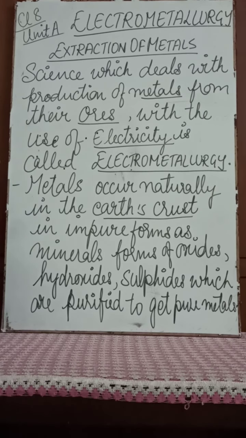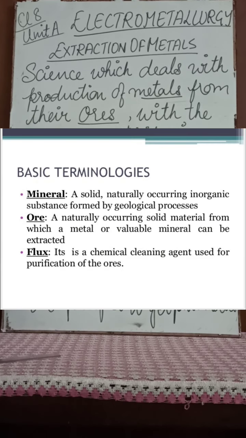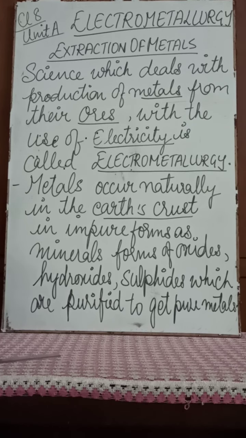So zinc, a metal, can be obtained from its ore, zinc blende, ZnS. Iron from hematite, aluminium from bauxite, calcium from limestone. So limestone, bauxite, hematite, zinc blende, they are all ores. Ores are the impure forms, and what we are going to extract is the pure metals.